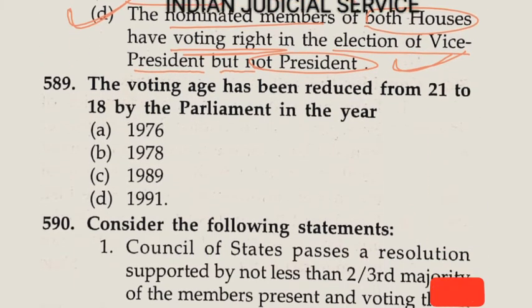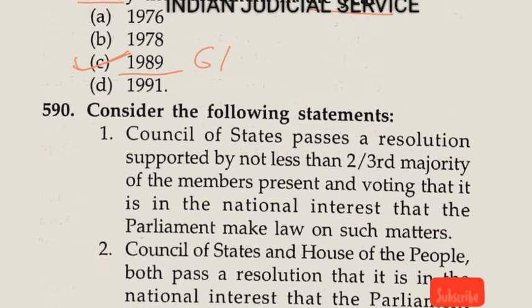Now question number 589. The voting age has been reduced from 21 to 18 by Parliament in the year 1989. So the answer is option C, by the 61st Amendment Act.